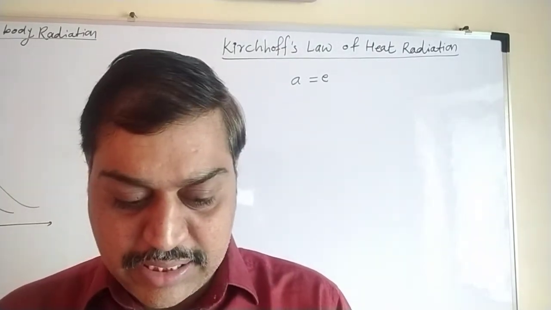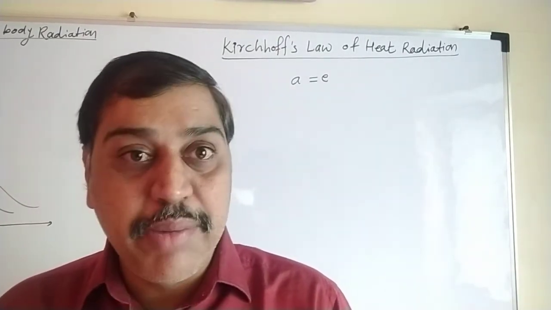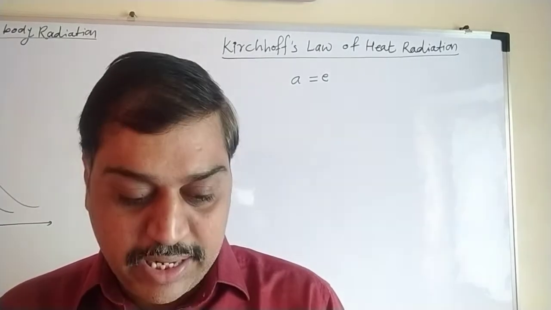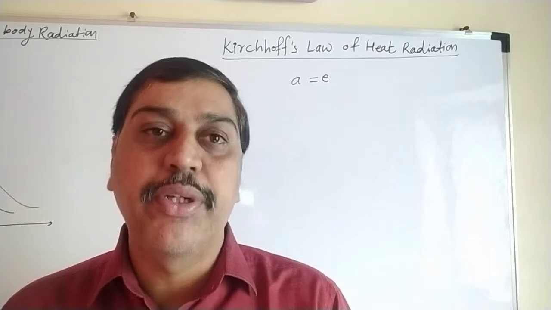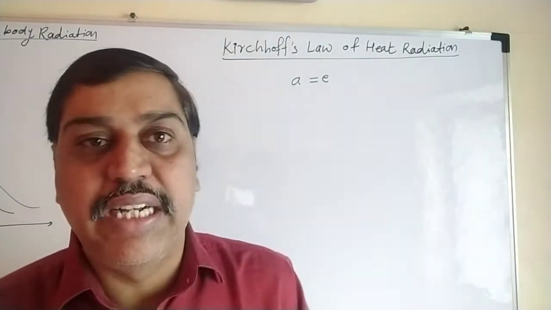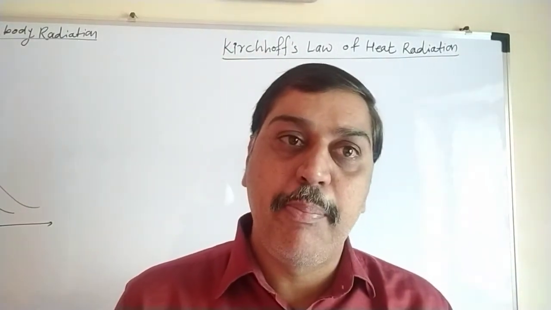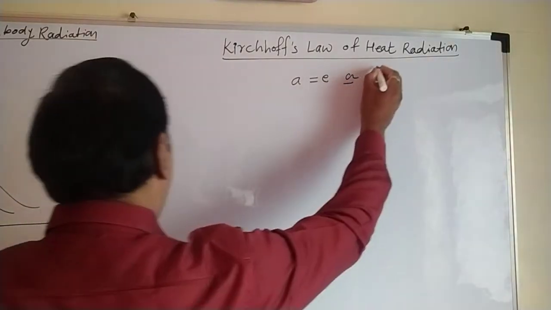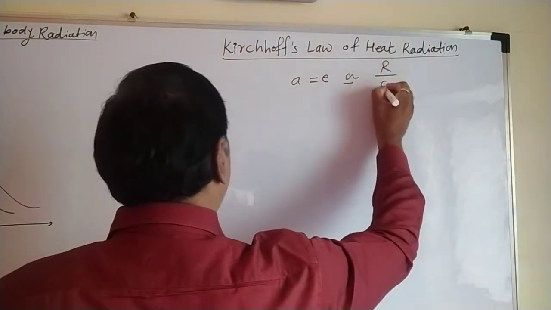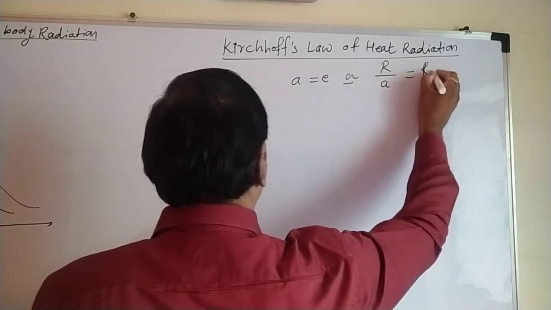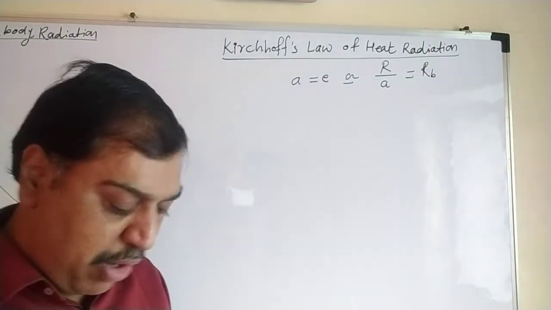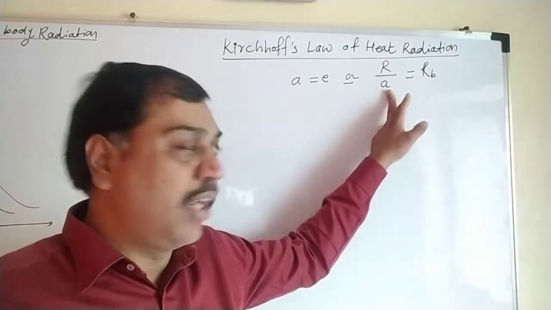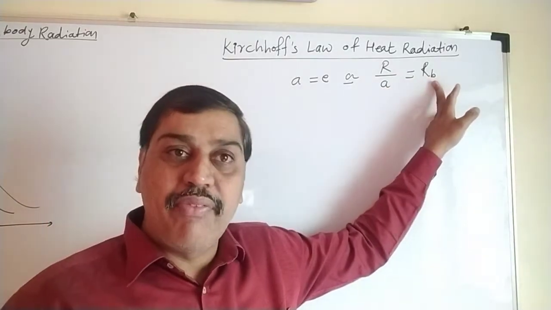Or, as another statement, the ratio of emissive power of a body to its coefficient of absorption is always constant, and that constant is equal to the emissive power of a perfectly black body. Mathematically we can represent this as R divided by A equals RB. The ratio of emissive power of the body to the absorption coefficient of that same body at the same temperature is equal to the emissive power of a perfectly black body.